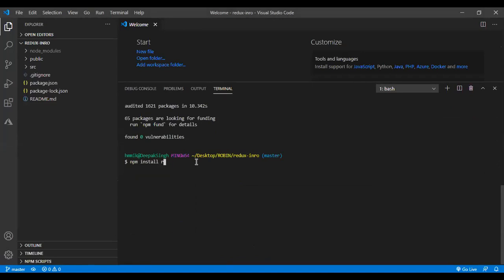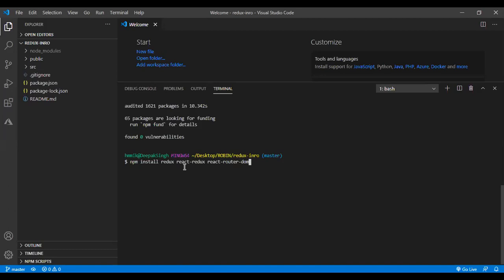First package is Redux because we have learned Redux. Second package is React Redux. This will try to combine React with Redux. This will help us out. And then also if we need routing, then we will need React Router DOM.